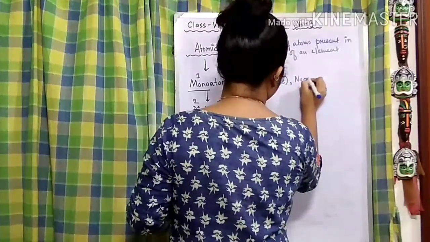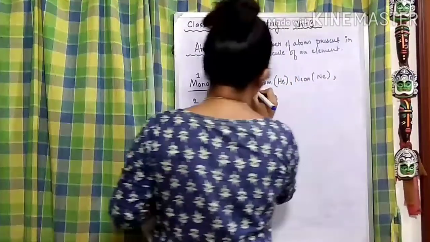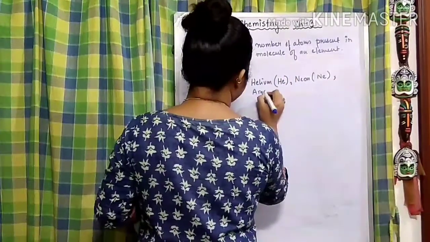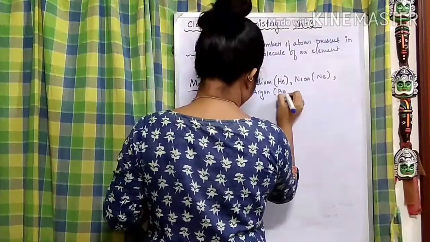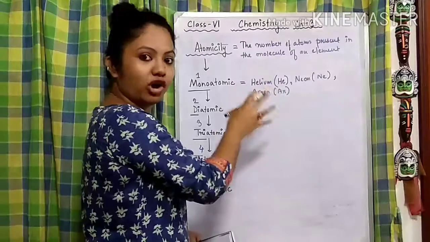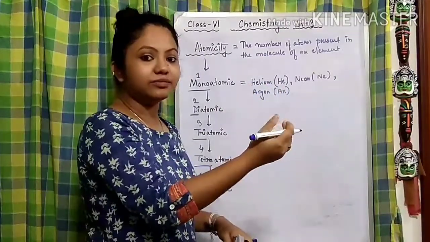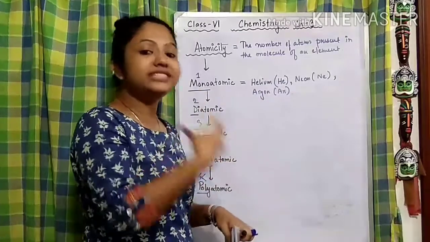Neon stands for Ne. Argon stands for Ar. These are the monatomic molecules, because they don't need another atom to be satisfied or to be stable.